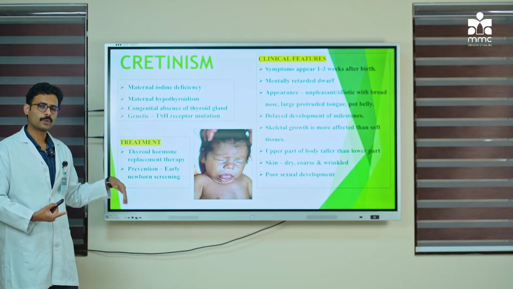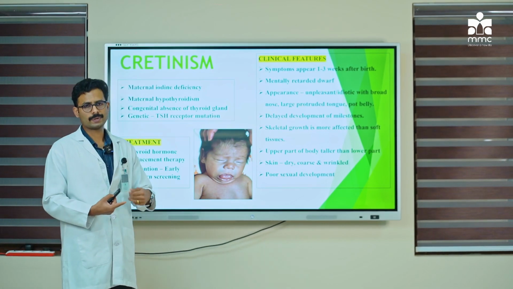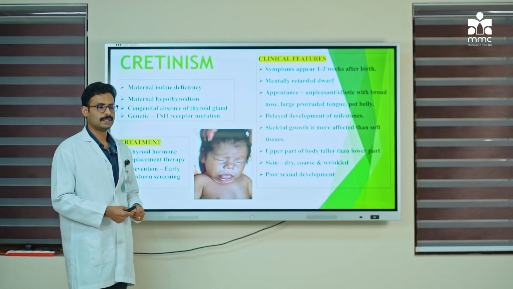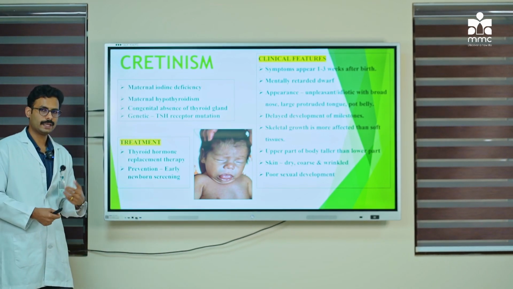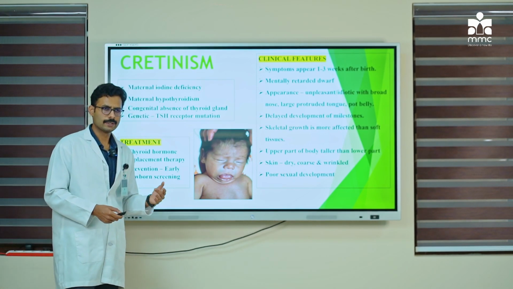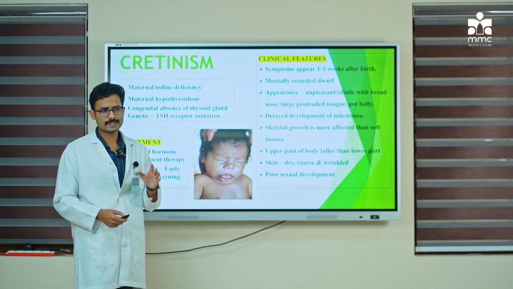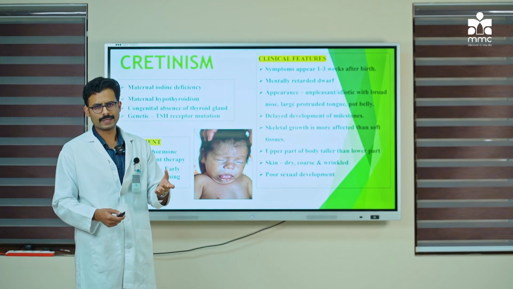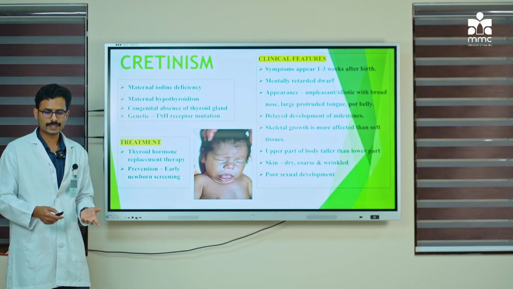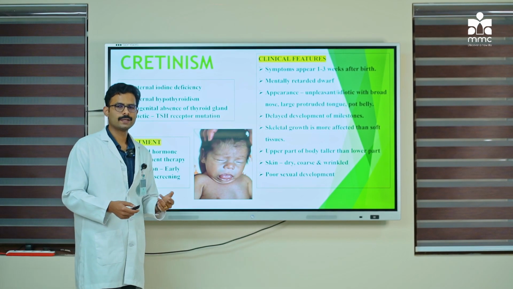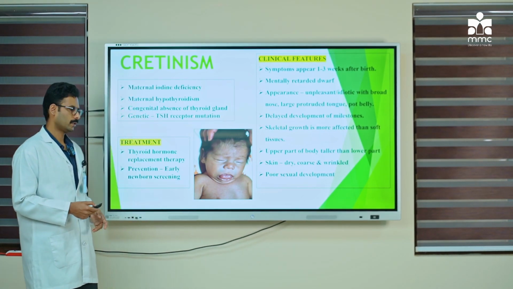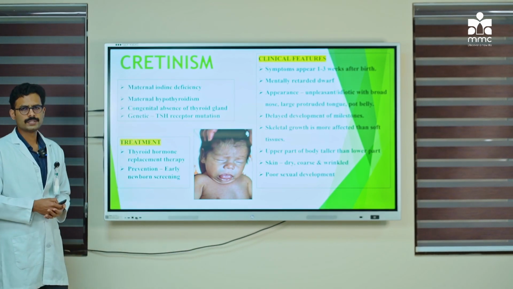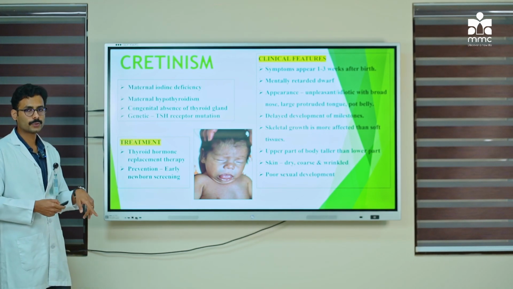As you are aware, what would be the result of the TSH level in a child with hypothyroidism? Yes, the TSH levels would be increased. So, suppose in a newborn there is a slight increase in the TSH level. We wait for 3 more weeks, up to 3 to 6 weeks, and we repeat a neonatal TSH level, and if it is still higher, we start the treatment for hypothyroidism. So, this was the condition seen in children called cretinism.